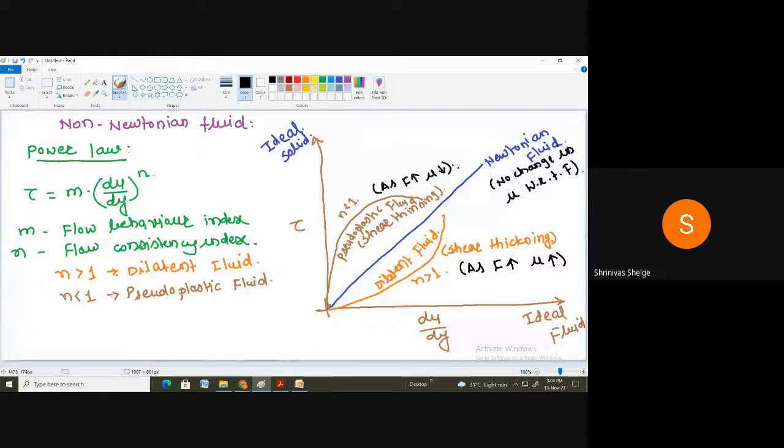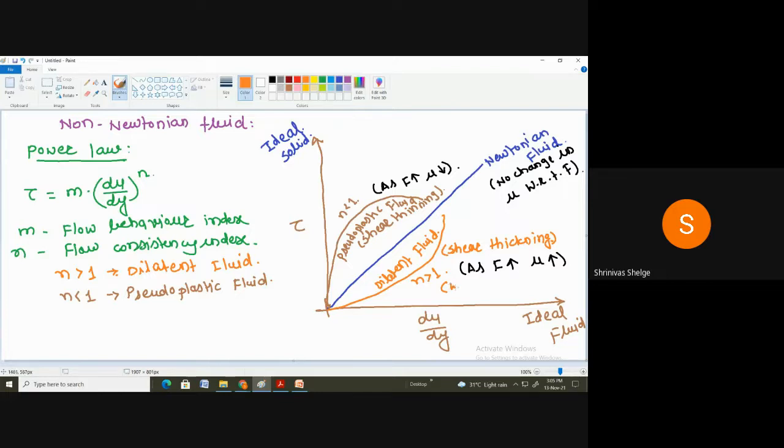Correct. So actually what I want to do here is show you some videos to understand what shear thickening is and what shear thinning is. But before that, I will give you an example of a dilatant fluid so it will be better for you to understand. That is a water suspension of corn starch.